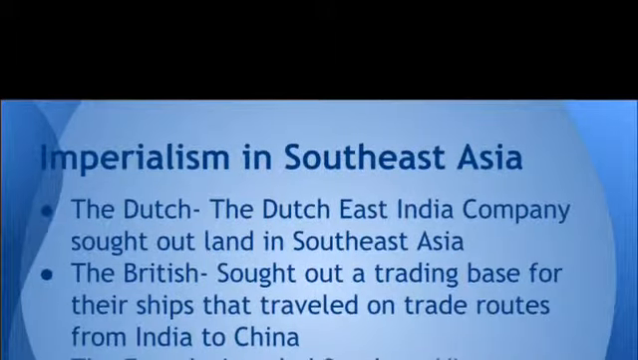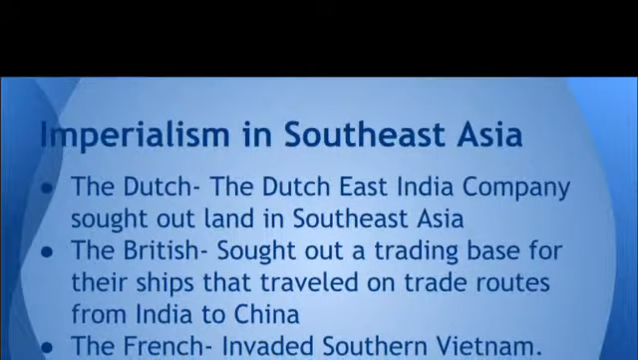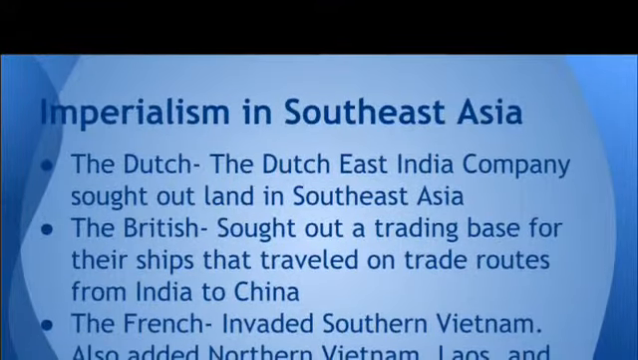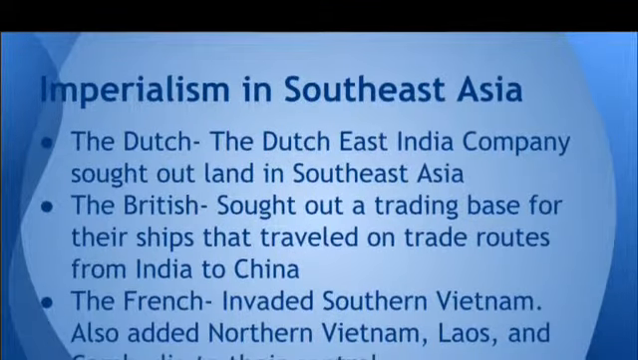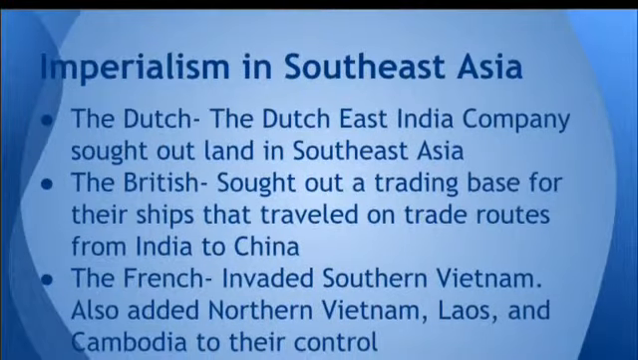Imperialism in Southeast Asia. The Dutch East India Company sought out land in Southeast Asia. The British sought out a trading base for their ships that traveled on trade routes from India to China. The French invaded southern Vietnam and also added northern Vietnam, Laos, and Cambodia.